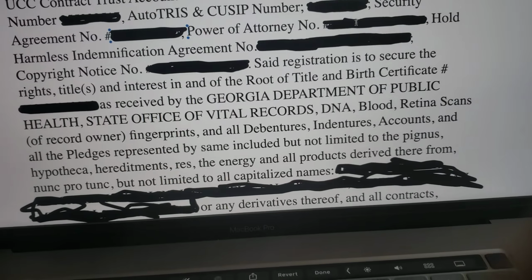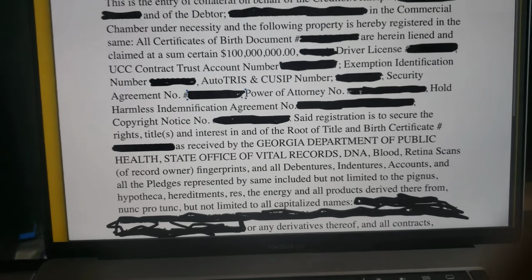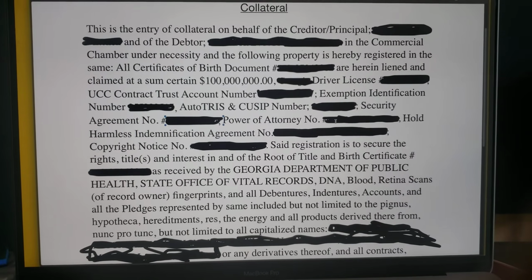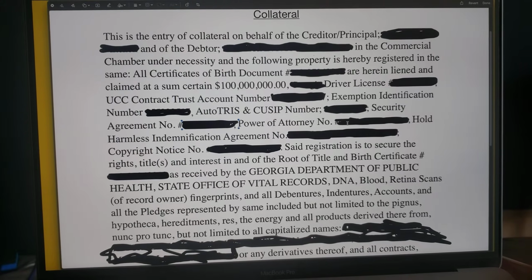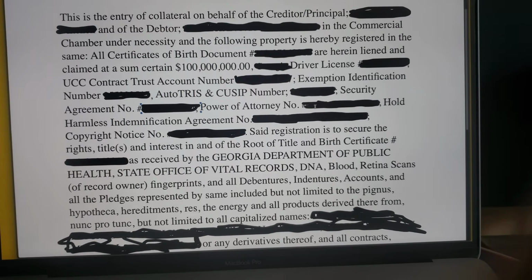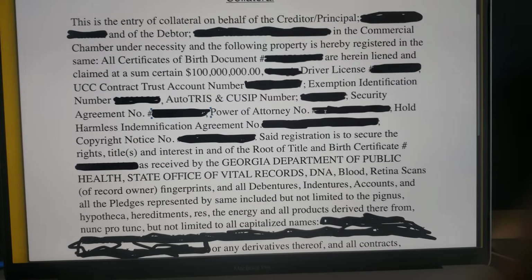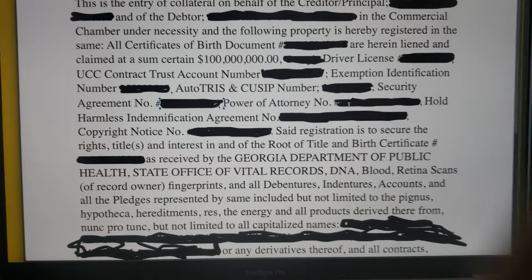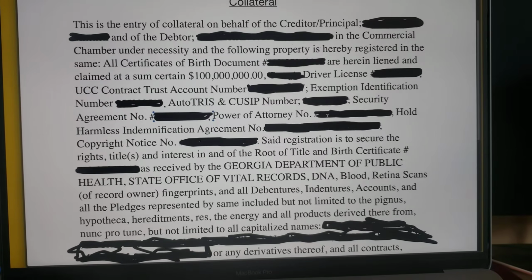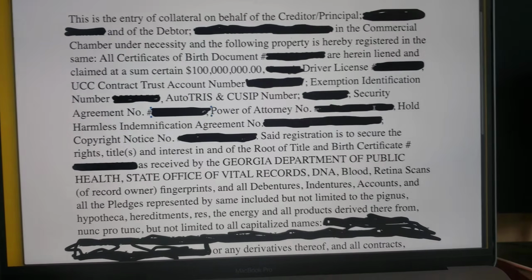All right. Power of attorney number. You make that up as well. You're basically being like a CPA at this point. So mind you, you're doing all of this so that you can ultimately be a private banker and you can get yourself unlimited credit. You can write unlimited credit and you can access your trust, all the money that's in your trust, your sets to QV trust. But that's another subject for another time as well. But all of this is about discharging debts. You're being a bank. You're doing all of this so that you can be a bank. And you hold the lien on yourself so that you can make sure that you actually have control of all the money that you need to have access to in your lifetime.